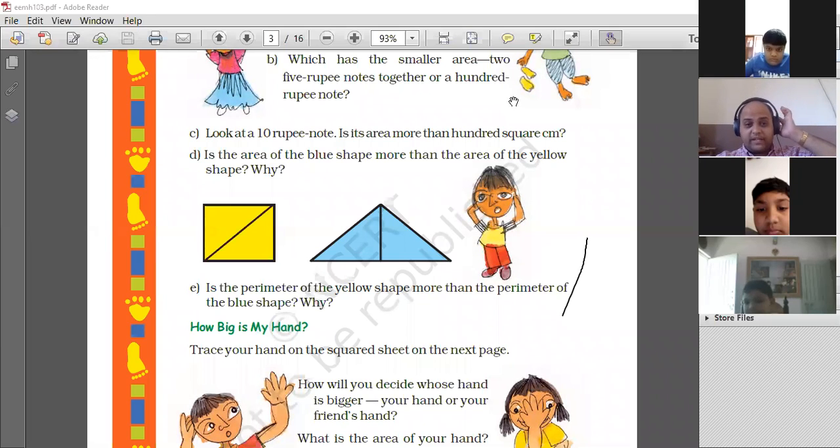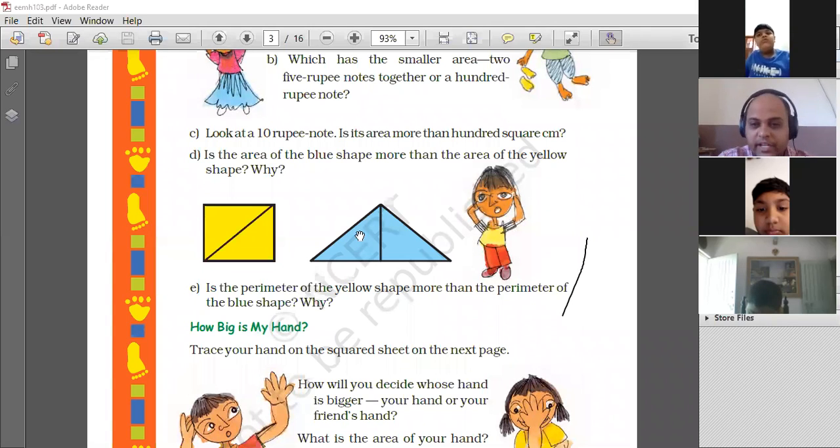Blue looks a little bit bigger than yellow. Is the perimeter of the yellow shape more than the perimeter of the blue shape? Why?